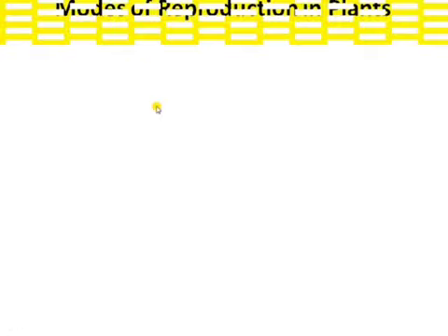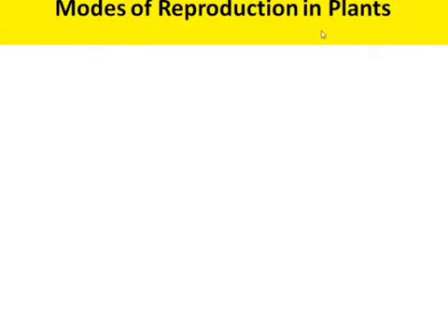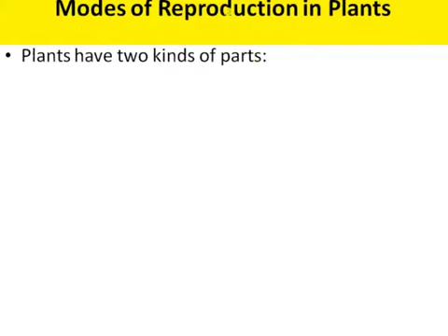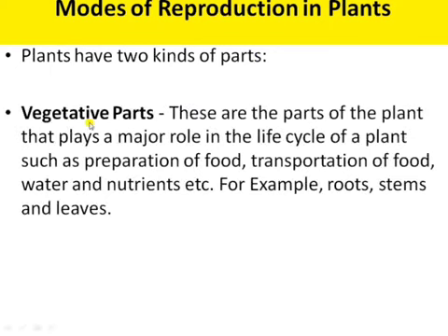Next is the modes of reproduction in plants. There are two main types of reproduction. First is vegetative reproduction, or we can say asexual reproduction, and second is sexual reproduction.